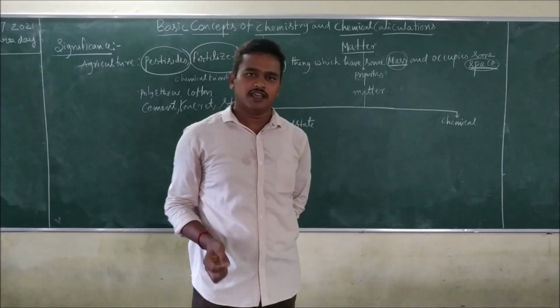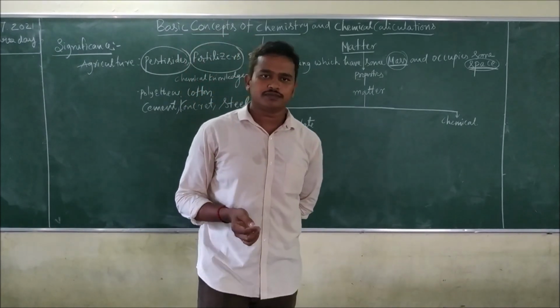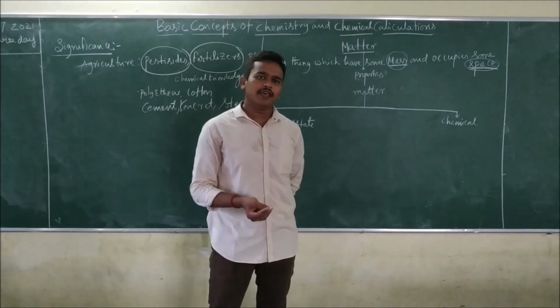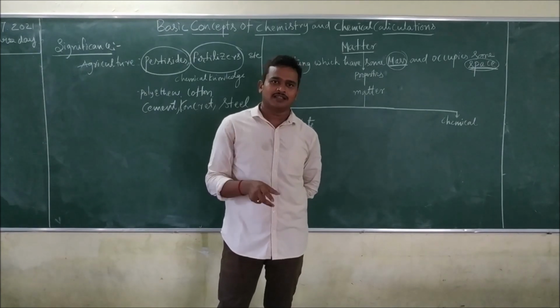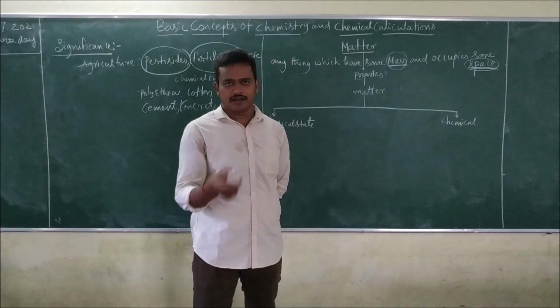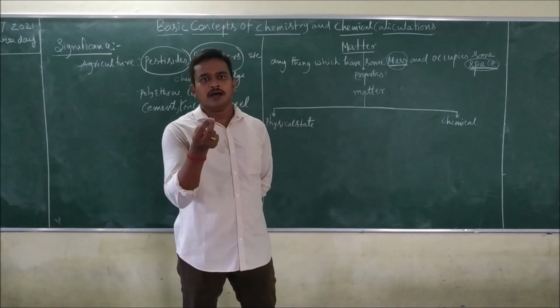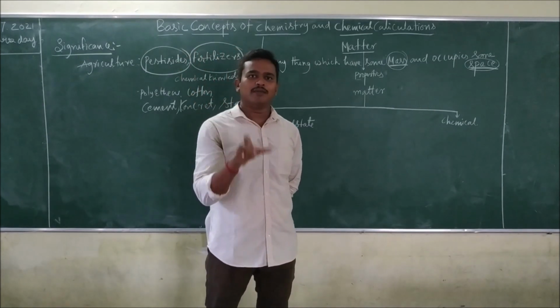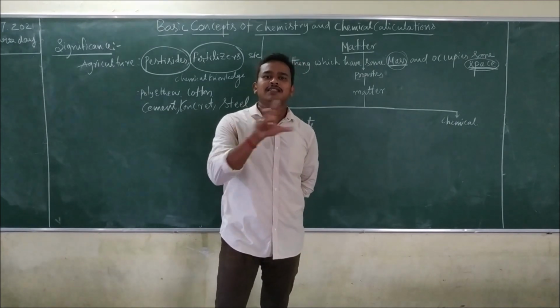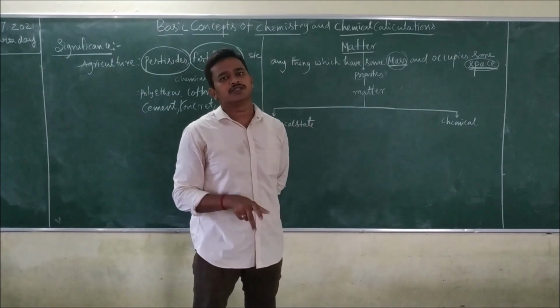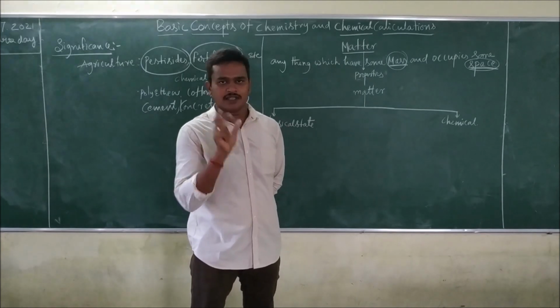Generally, physical is a term used to explain solid, liquid or gas, otherwise some order, some melting point, some boiling point, some density, some refractive index. In these cases, we use the term physical.